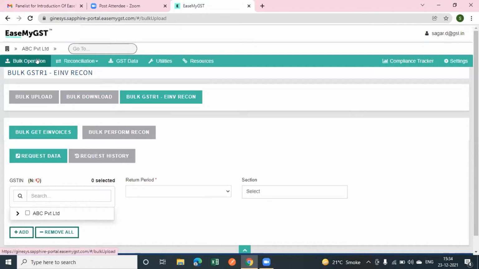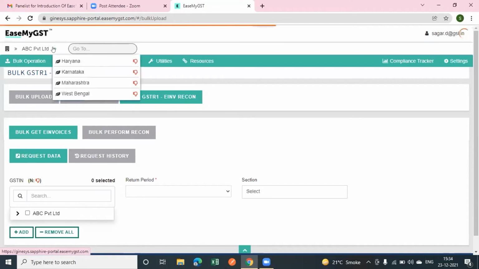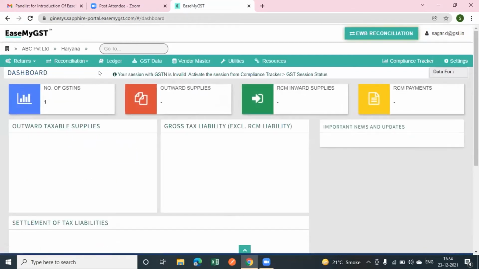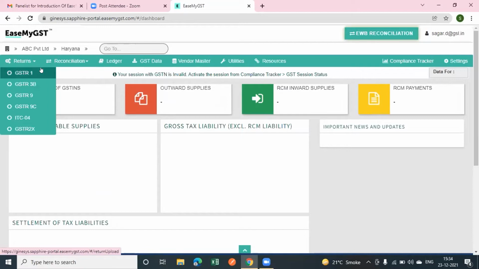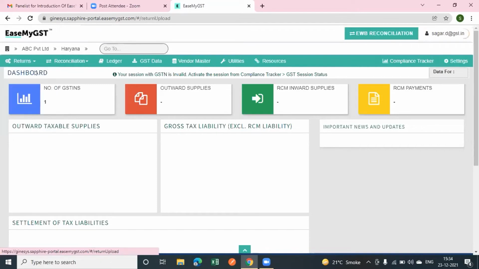So after this, I'm now proceeding towards the GSTN to show you the working of GSTR1. I will select Haryana GSTN first. Then from here, as you see, there's a return option in which we are providing you GSTR1 outward sales return, GSTR3B, GSTR9, 9C, ITC04, which is basically the job work return, and GSTR2X. Now I select GSTR1 first of all.